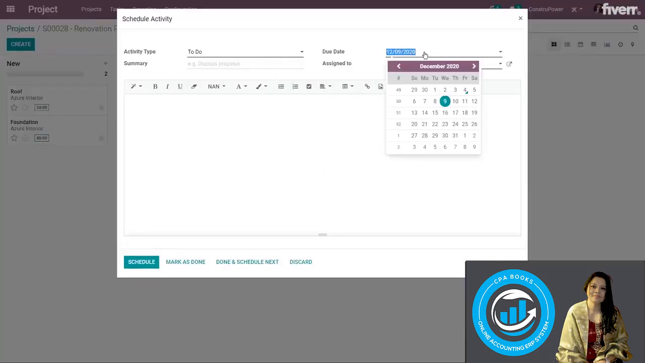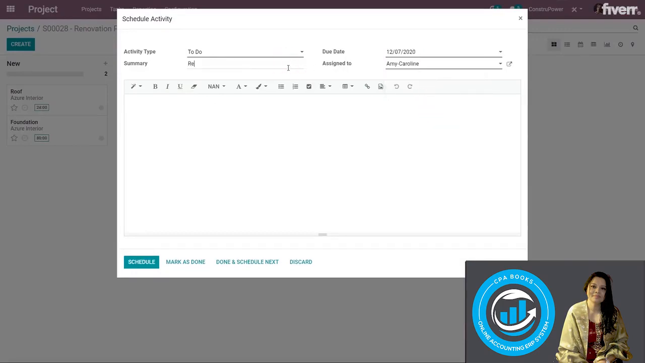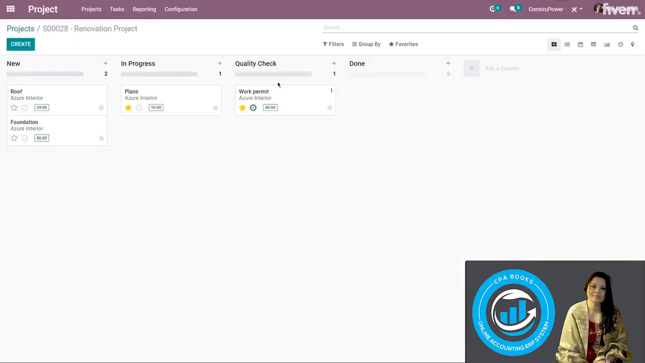So it's going to be a to-do for myself, and let's make this for Monday. Review metrics. And we're going to schedule. Now I see that an activity has been scheduled, and once it's been done, I can click on the clock again and click on this check to finish it.